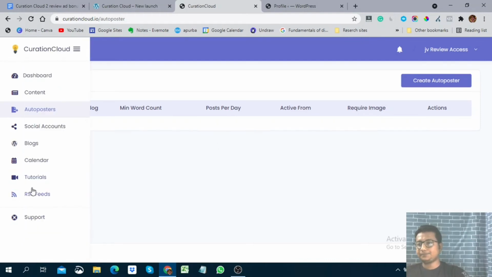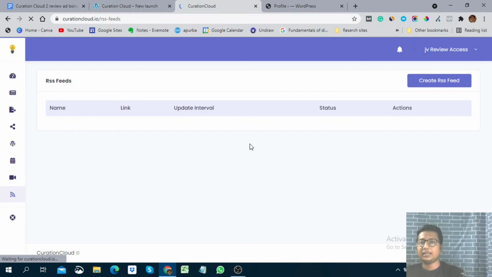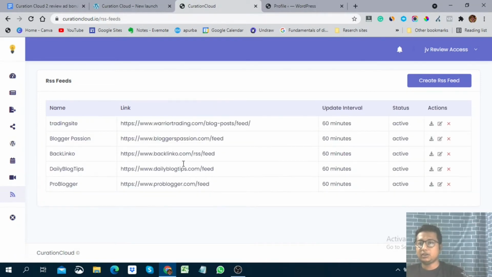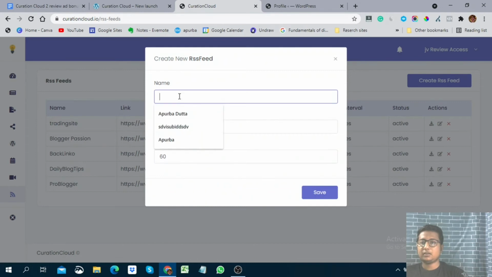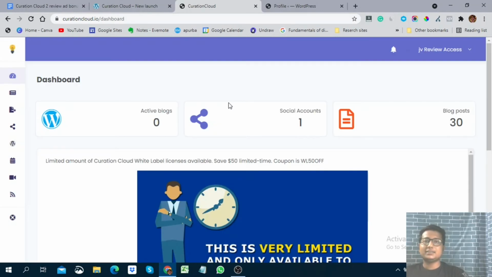Okay, after that here you can see the RSS feed. Here you can add your various sources. Like I'll show you here, some RSS feeds are already added. Here you can see they are already added. So you can add your RSS feed here. You have to give a name, like blog, any kind of name here, and you have to put the RSS feed of the website you want to collect from. Okay, next one is interval in minutes. So you can update their posts at various intervals. As you can see, you can update it every 60 minutes, 30 minutes, 40 minutes, whichever you want. Okay, so this is it, guide, very simple and very effective.